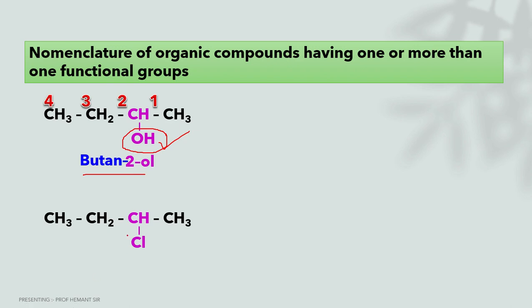Next, in this structure, chloride is the functional group. The position of the chloride is 2. Let's see how. The name will be 2-chlorobutane. If the structure has any halogen like bromide, chloride, iodide, fluoride, we have to use fluoro, chloro, bromo, iodo.